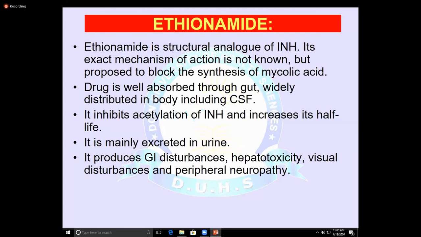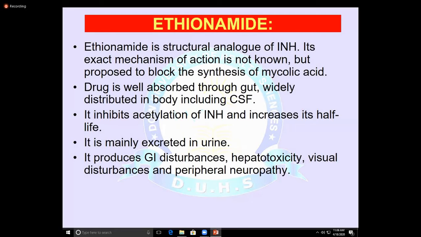You know what is efficacy? The drug's ability to produce the maximum pharmacological action. Some drugs are more efficacious, some less. So this is the less efficacious. The exact mechanism of action is not known, but it inhibits the synthesis of mycolic acid. And it is a bacteriostatic drug.